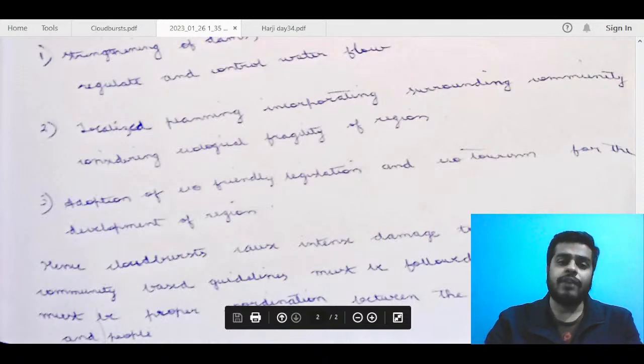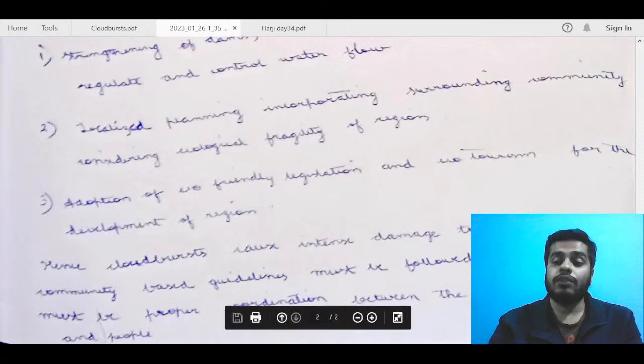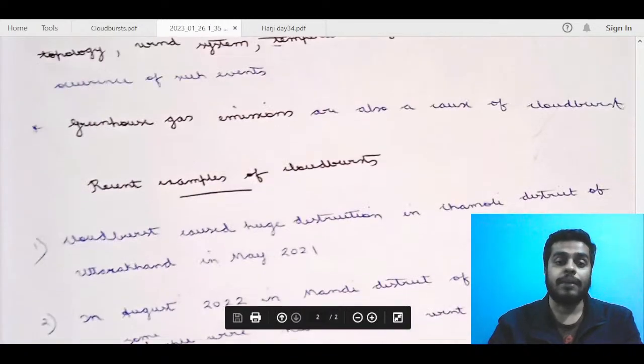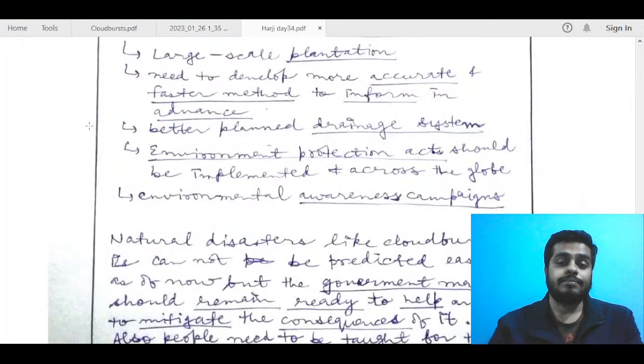So overall, you will get 5.5 or 6 marks out of 10 for this answer, Varsha. I think you have written decently, and there's certainly a lot of improvement in your answers from what you have been writing in the recent past. So next, we move to Harji's copy. Let us see what she has written.